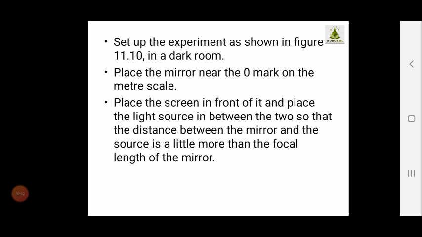Then set up the experiment as shown in the figure in a dark room and place the mirror near the 0 mark on the meter scale. Place the screen in front of it and place the light source in between the two so that the distance between the mirror and the source is little more than the focal length of the mirror. So distance between source and mirror should be more than the focal length you have calculated in the previous step.